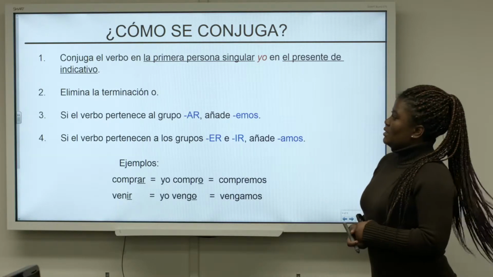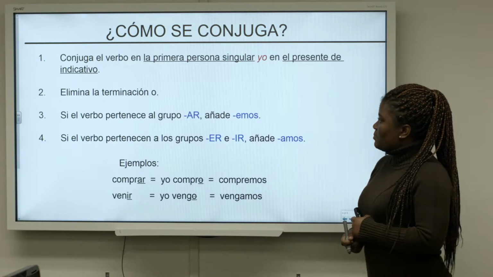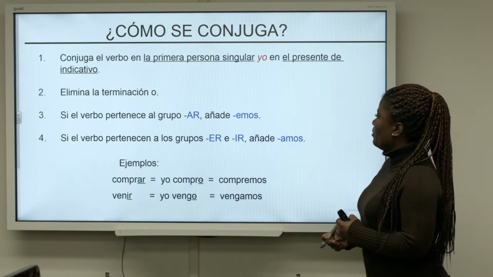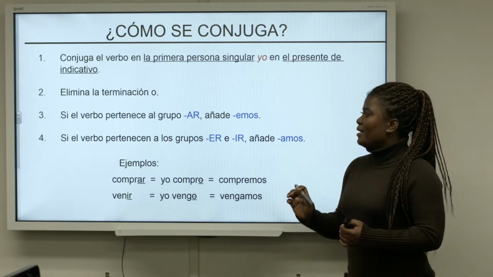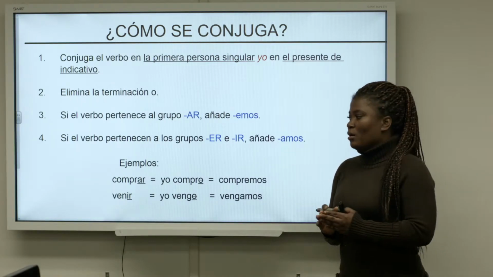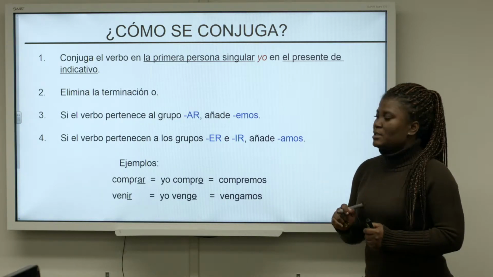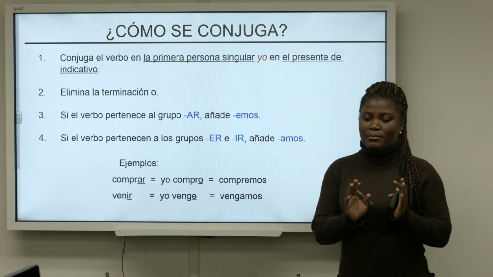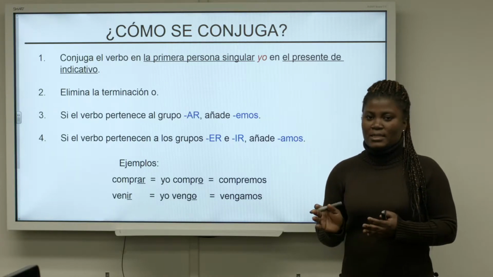How do we conjugate these commands? We conjugate them in the first person singular yo form in the present indicative tense. We take away the O, and then if the verb is an AR verb, we would add emos. If the verb is either an ER verb or an IR verb, then we'll have amos as the ending for the verb.